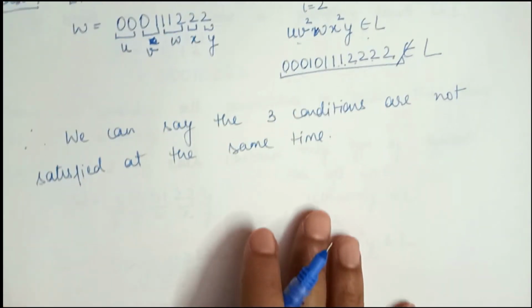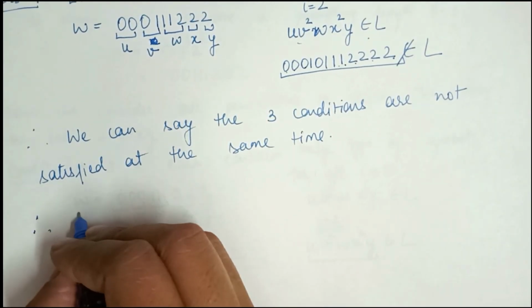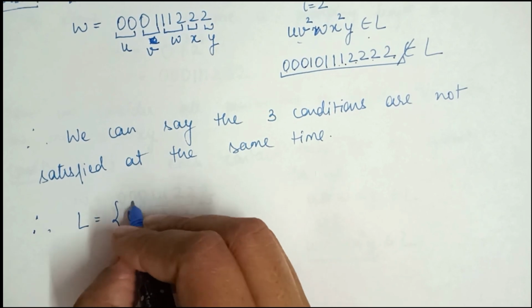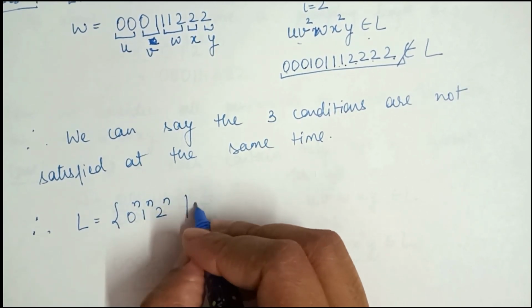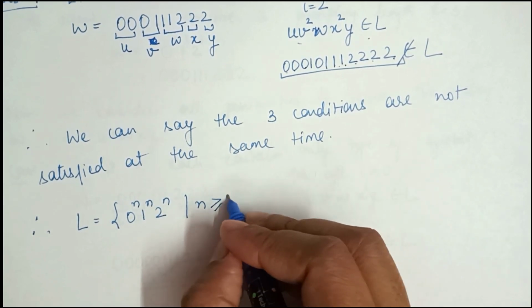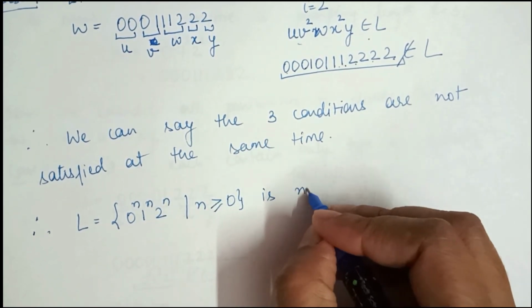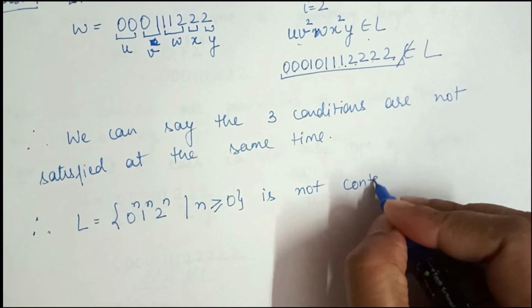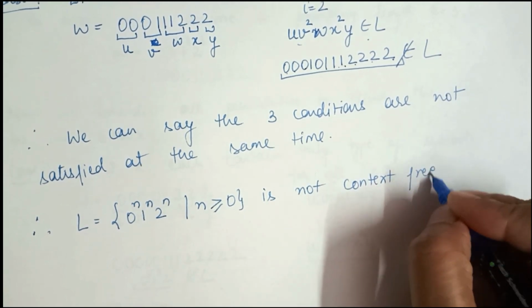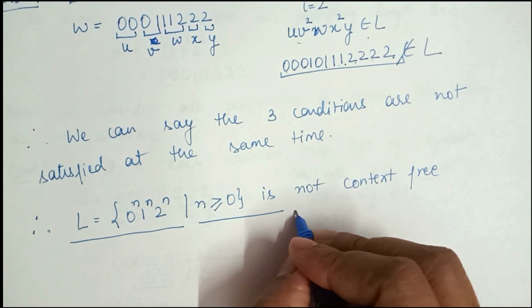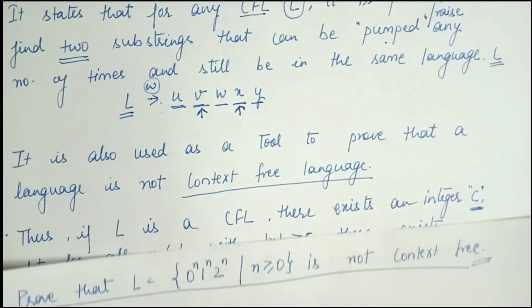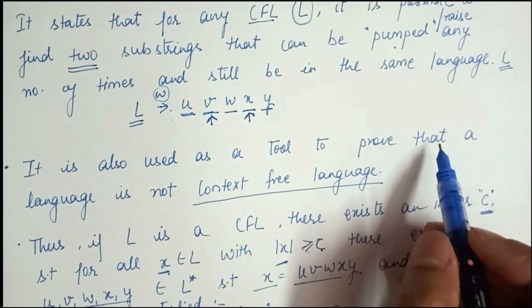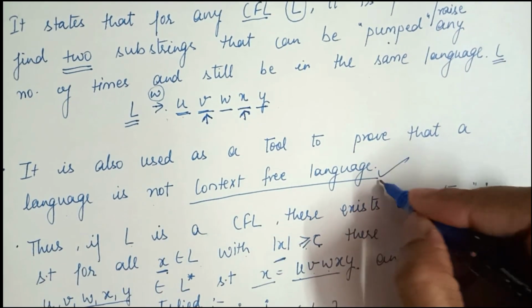Therefore the given language, 0 to the power n, 1 to the power n, 2 to the power n, where n is greater than or equal to 0, is not context free. So this is how the pumping lemma for context free languages can be used as a tool to prove that a language is not context free.